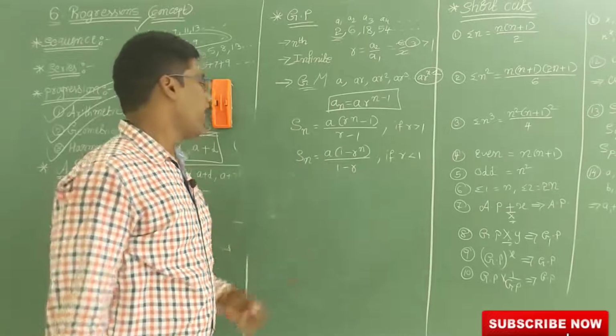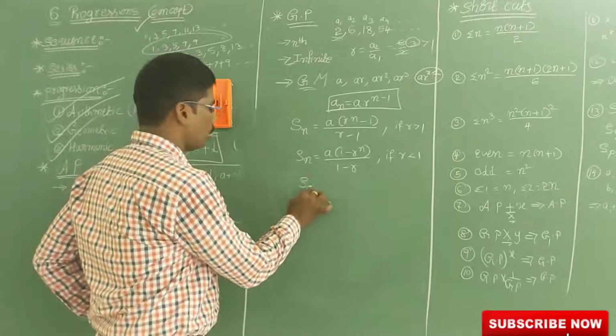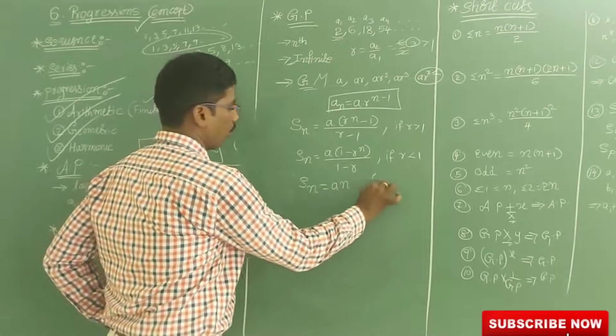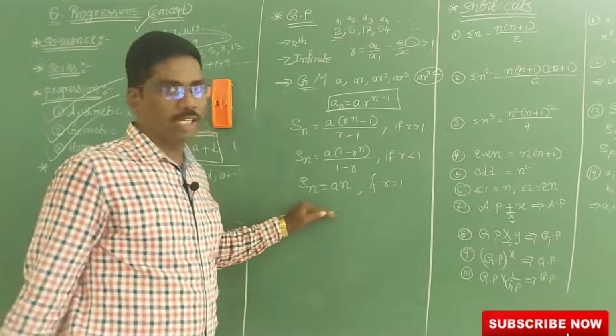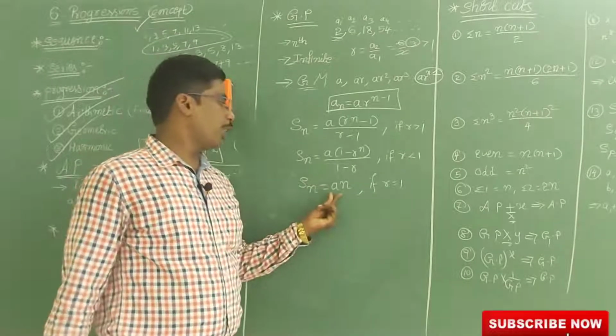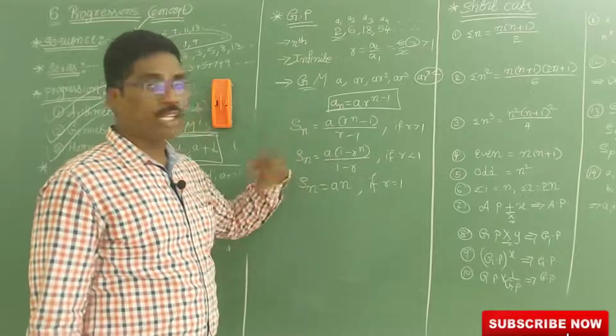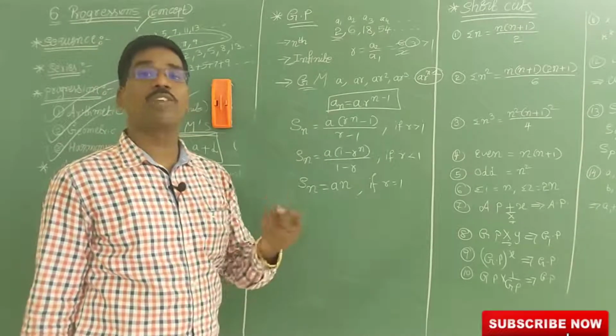This is the formula. And also sometimes if R is equal to 1, then in that condition it is predefined: Sn is equal to A into n if R is equal to 1. So these are the three formulas in geometrical progression for the sum of the n terms.